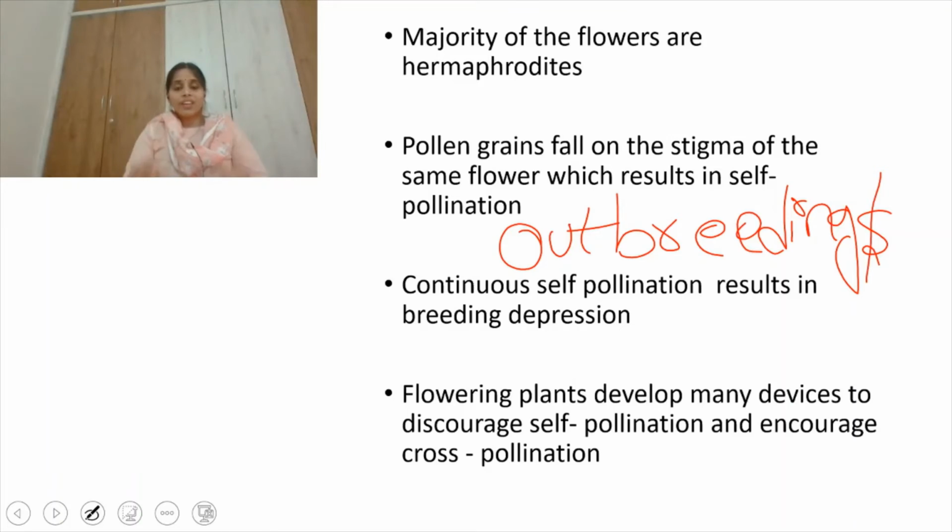So the first one is that either the anther or the stigma will mature earlier in order to prevent self-pollination. And the anthers and the stigma are present at different heights. We already know that they should be present very close to each other for self-pollination, right? So they are present at different places, and we'll discuss that.